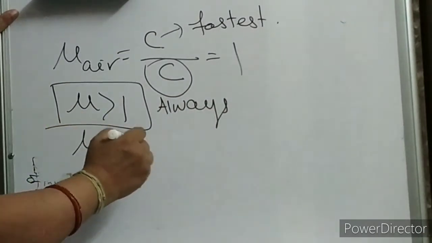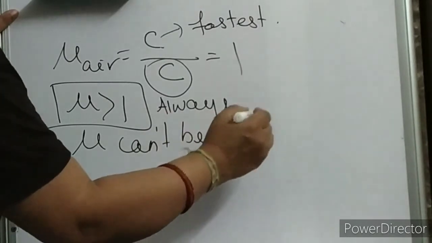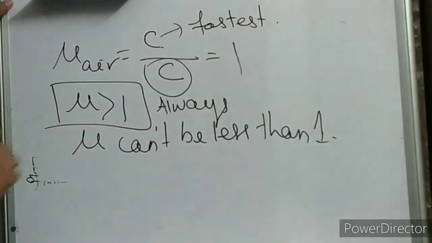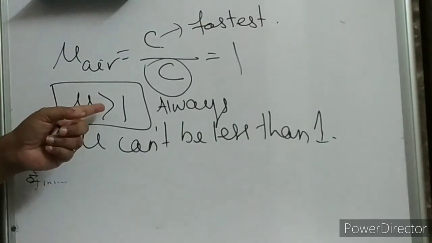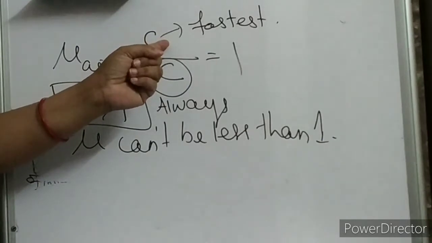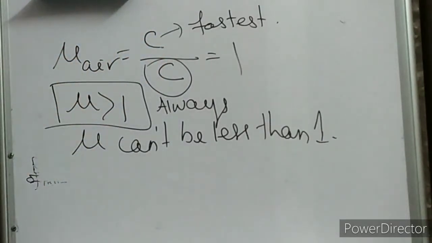Mu can't be less than 1. Can't be less than 1. Is it clear? Is it clear, children? As the numerator is the constant and the greatest value, mu has to be greater than 1. Clear?